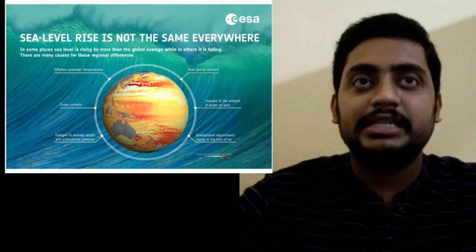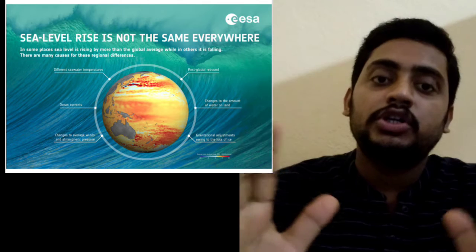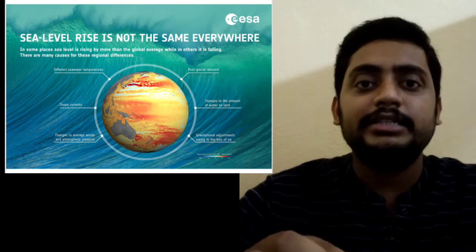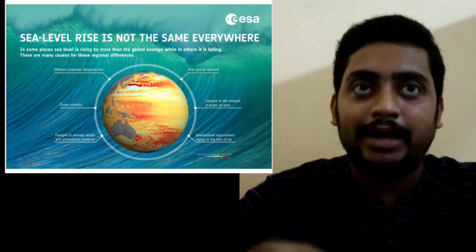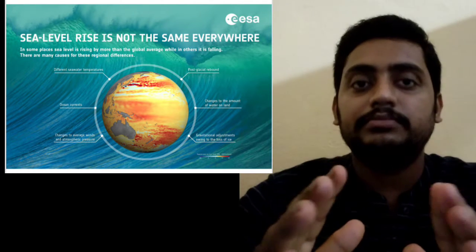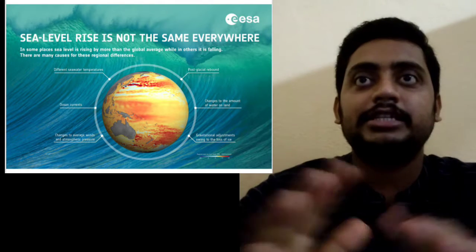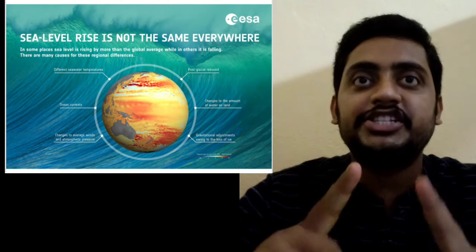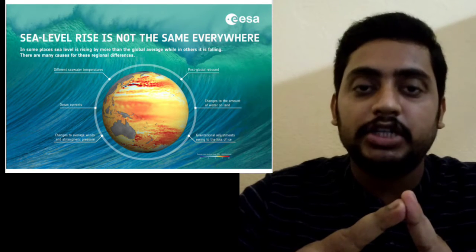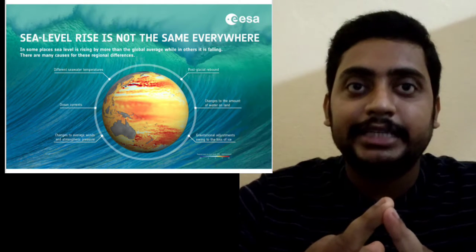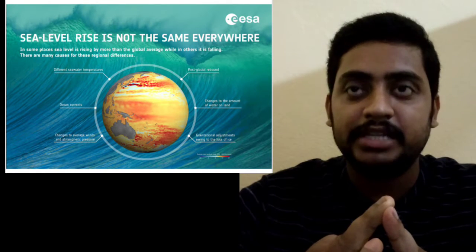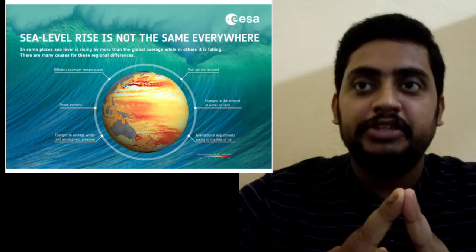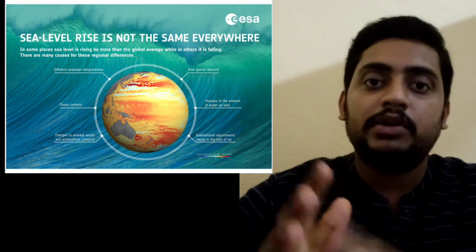According to the European Space Agency, sea level rise is not the same everywhere, and they have identified several factors for this. First factor is different seawater temperature. Second is ocean current. Third is changes to average winds and atmospheric pressure. Fourth is post-glacial rebound. Fifth is changes to the amount of water on land.